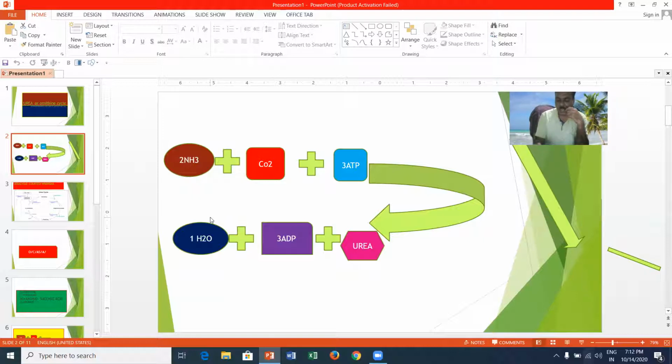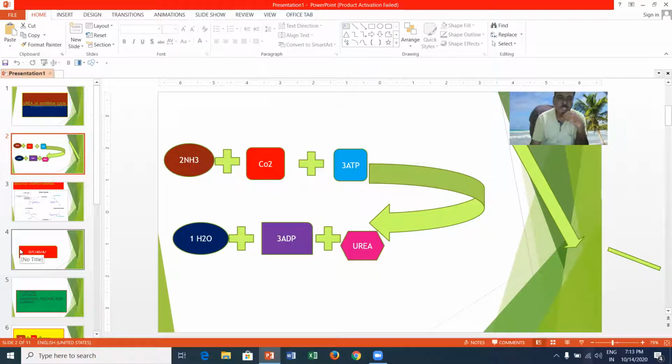The urea cycle or ornithine cycle or Krebs-Henseleit cycle was first described by Krebs and Henseleit in 1932, hence it is called the Krebs-Henseleit cycle. Because arginase, an enzyme which is present in the liver cells only, the urea cycle operates in the liver only but not in the kidney. The kidney does not contain any arginase enzyme. The urea cycle operates in elasmobranch fishes and liver cells of mammals, as well as sea turtles and other amphibians.